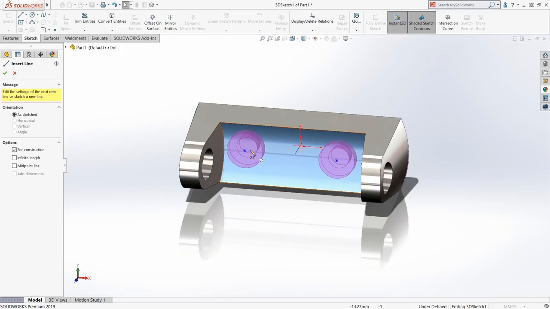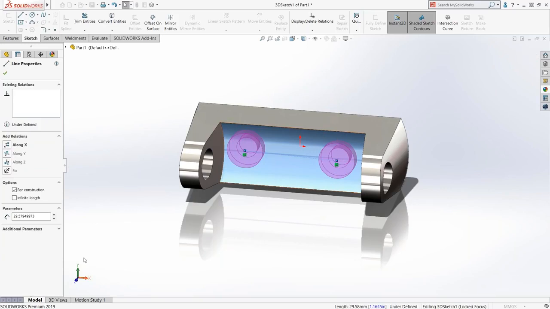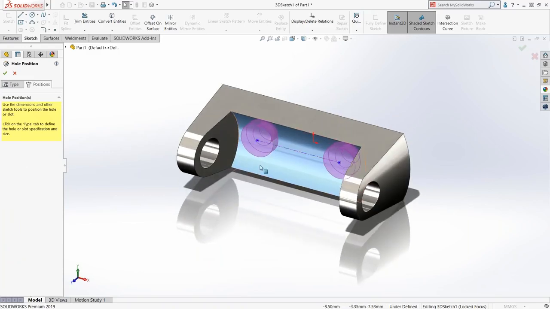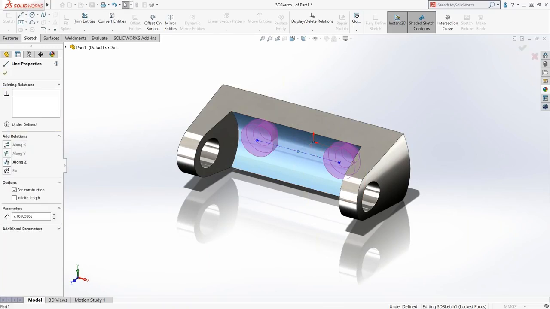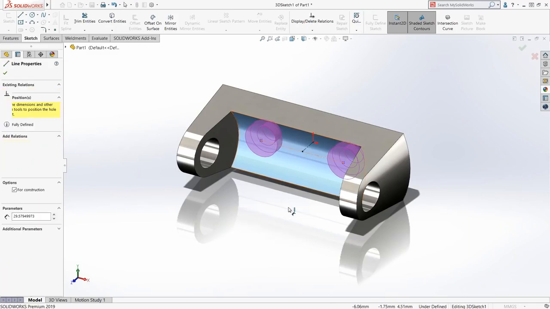I'm a big fan of using construction geometry, so I'm just going to draw a center line in there. I want to make this along X. So that constraint is along X for that line. Add one more construction geometry from the origin to the midpoint, and this one is going to be along Z. And now all I need to do is add a dimension between here and here.